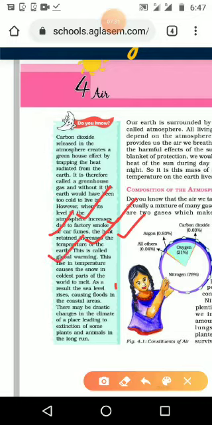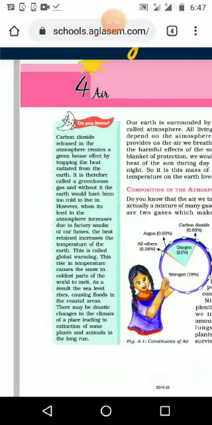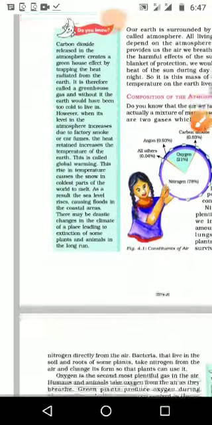So if you get a question like what is global warming, then you can write: the level of carbon dioxide increases in the atmosphere due to factory smoke or car fumes, then the retained heat increases the temperature of the earth, that is called global warming. We can see the effect of global warming everywhere.